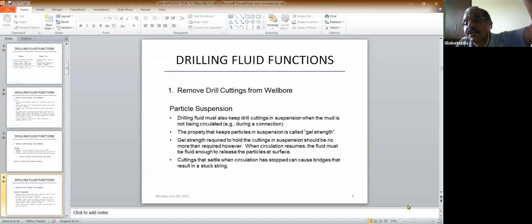What happens if the cutting is not removed? If the cutting is not removed, and if the gel strength is very low, the cutting will start settling down and will settle at the bottom of the hole, and then you have the problem of stuck string. Some people call it stuck up, some stuck pipe, some stuck string. That's the problem you face if you don't remove the cutting. So in the drilling fluid, cutting removal is most important.